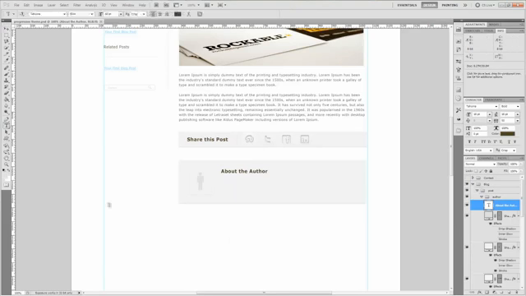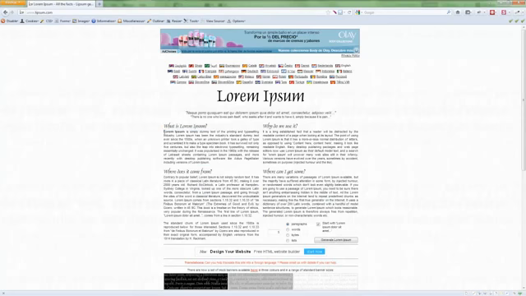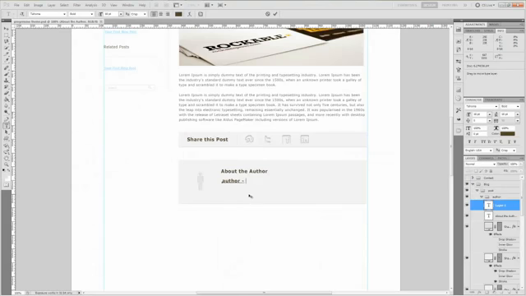Next thing, grab your type tool again and let's write out some information about the author. So we're going to put author, and then we will grab some lorem ipsum here. Grab about that much and paste it in.